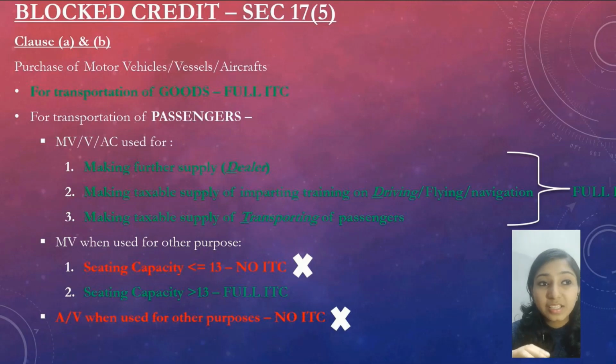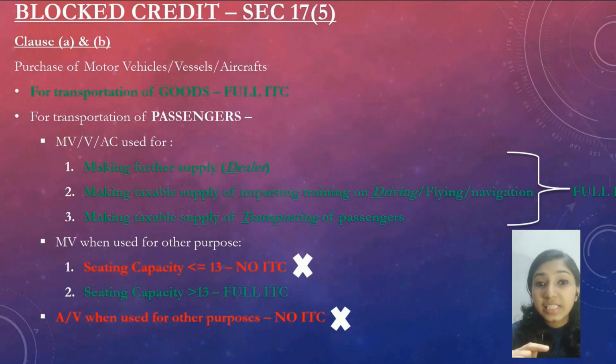Third one is making taxable supply of transporting of passenger. When you are using these vehicles for transportation of passenger, you can claim 100% ITC. But if the motor vehicle is used for other purposes and if the seating capacity is equal to or less than 13 including the driver, you cannot claim the ITC.